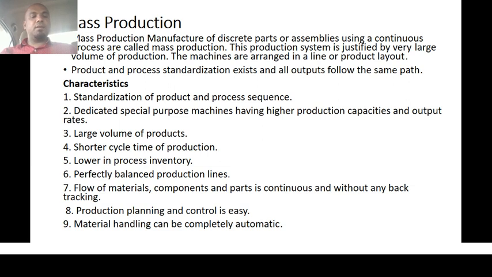Flow of material, components and other parts is continuous and without any backtracking. It means that the flow of materials or components or parts of the machineries will be continuous. There is no bottleneck which is going to arise because each product will have its own designated machineries and designated operators to operate the machineries. So there is no possibility of backtracking.